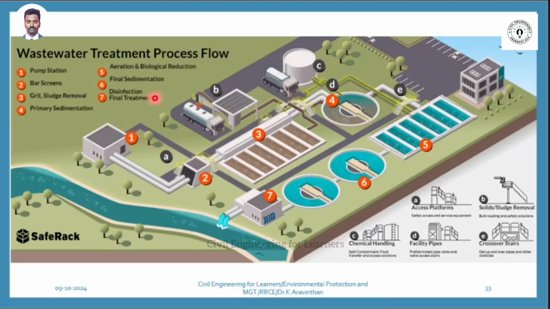Yes. Sixth one is final sedimentation. What do you understand by sedimentation? It gets settled. It's called sedimentation. And last one is called disinfection. After killing all the microorganisms, can you see where the water goes? River. Can you see the industrial water is taken in at number 1? It goes through all the processes and then it ends in the river. So this is the normal process.